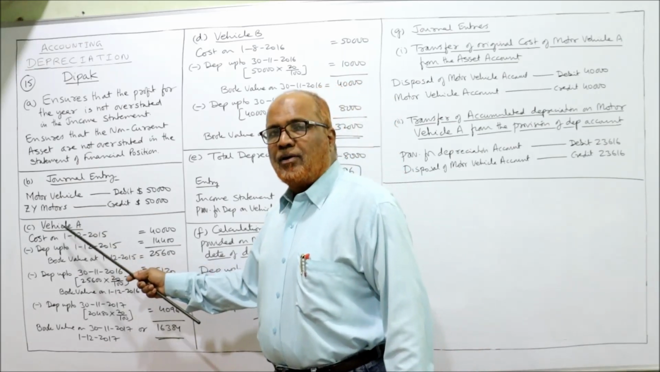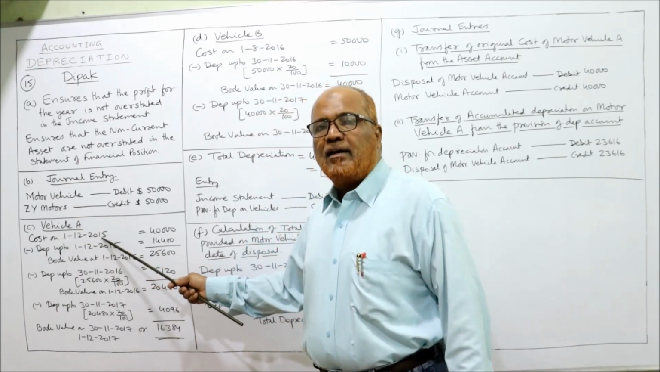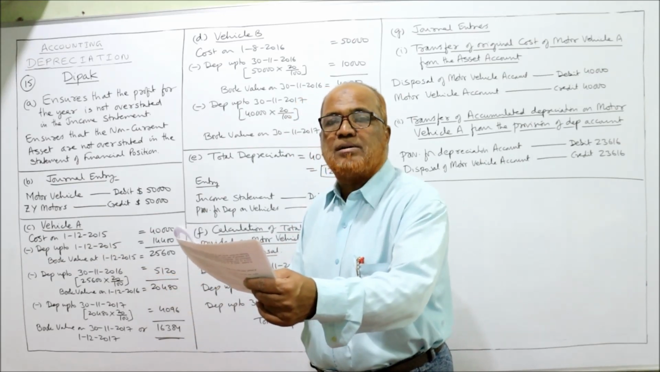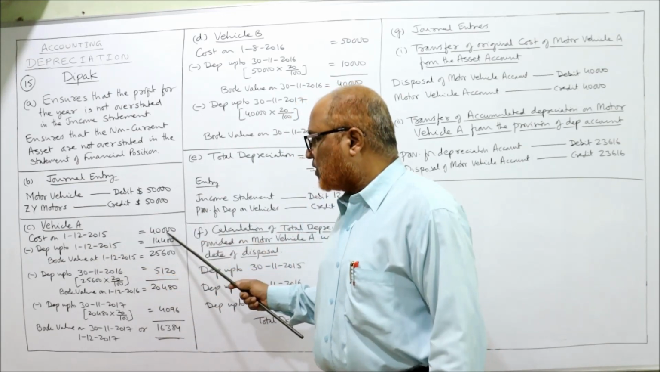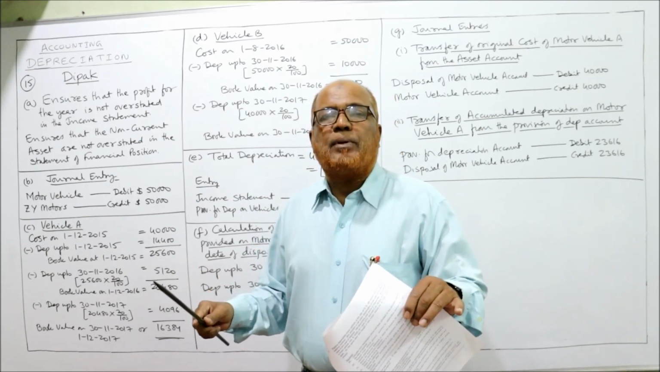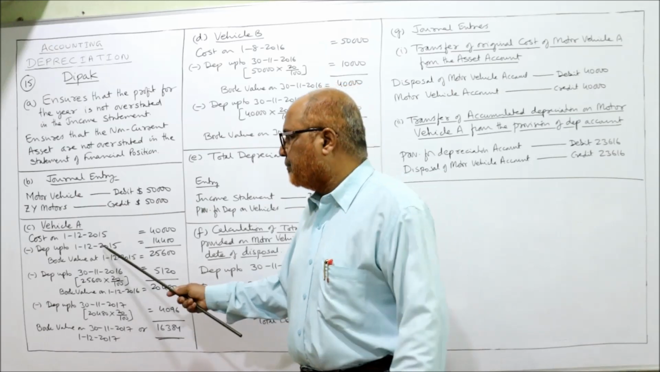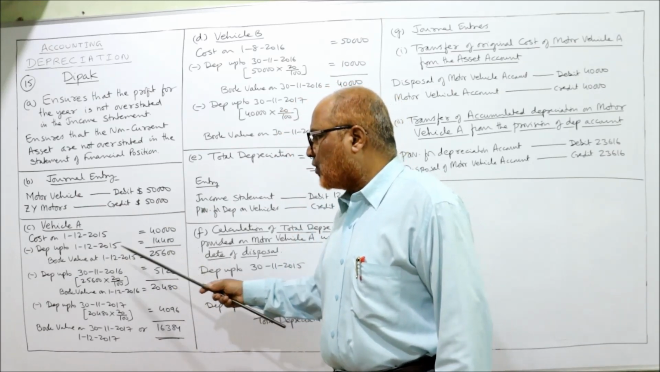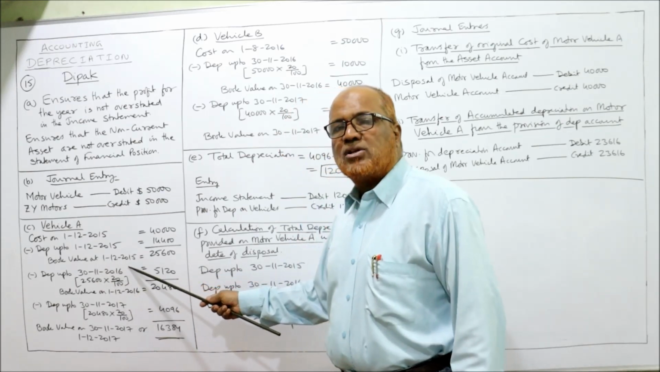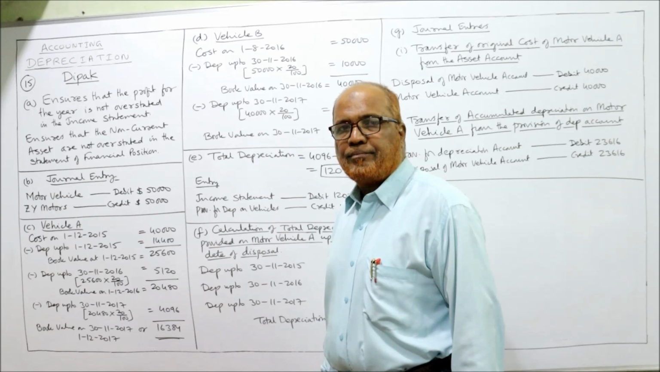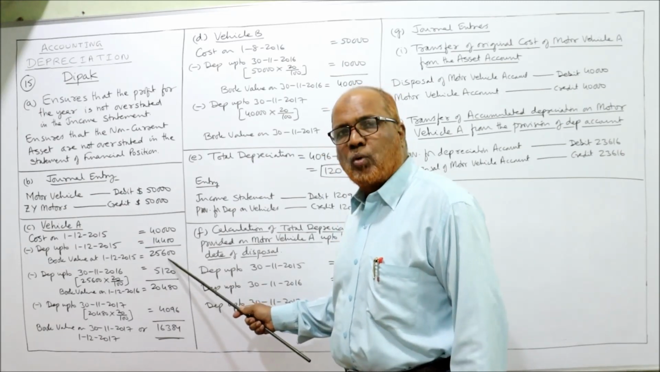Vehicle A. What is the cost of motor vehicle A on 1st December 2015? The date is given, 1st December 2015. Its cost is 40,000. On the same date, the accumulated depreciation on this motor vehicle A is 14,400. So deduct 14,400, book value at 1st December is 25,600. This is the book value.